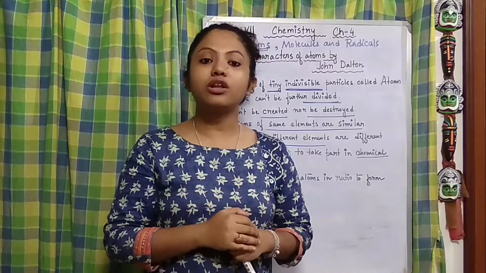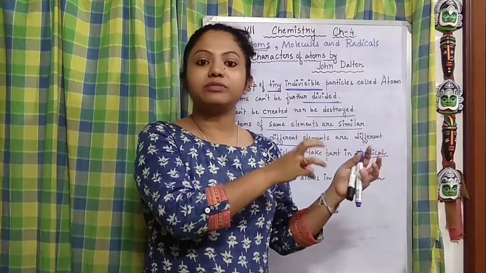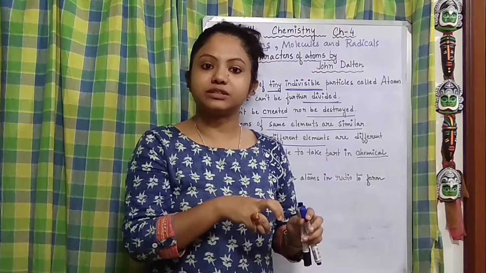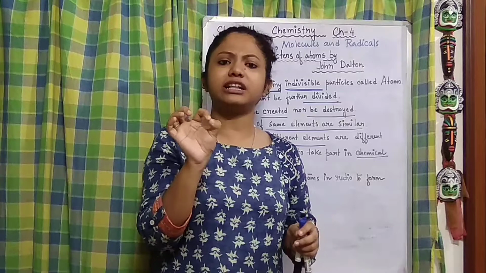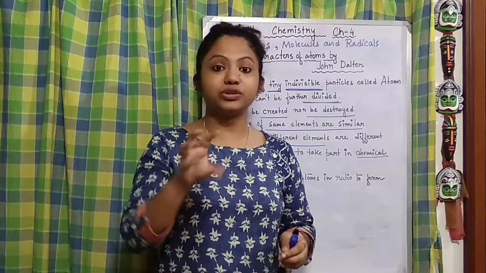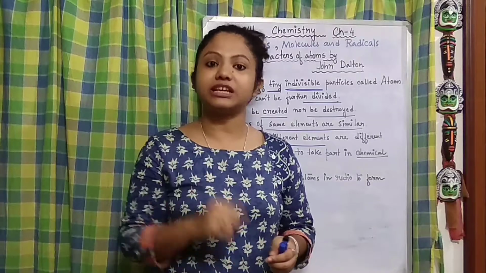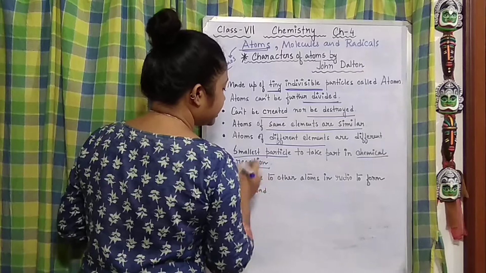Giving 1 molecule of water, whose character is totally different from the character of hydrogen and oxygen. So atoms are basically the smallest particle that can possibly take part in a chemical reaction to give rise to a new substance.